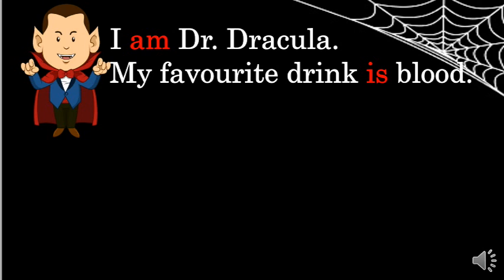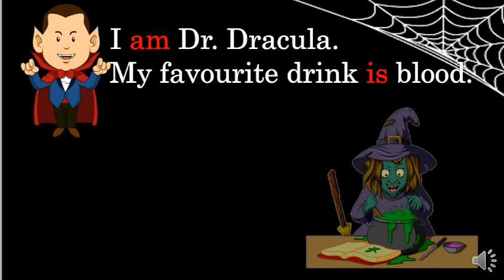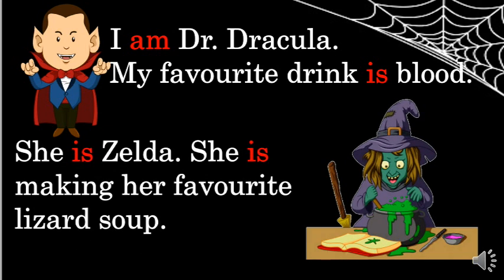Okay, look at this example. I am Dr. Dracula. My favorite drink is blood. See, here Dr. Dracula is telling, I am Dr. Dracula. And because he's talking about himself, he said, my favorite drink is blood. Okay, let's say this one. She is Zelda. She is making her favorite lizard soup.